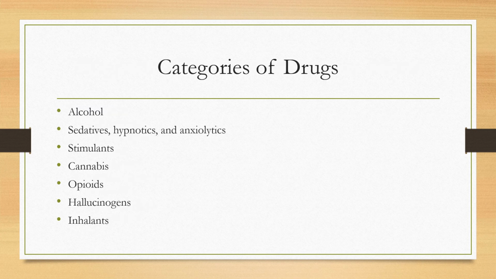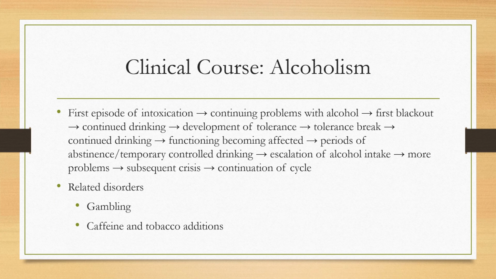There are many types of substances that can be abused. The categories include alcohol, sedatives, hypnotics, and anxiolytics, stimulants, cannabis, opioids, hallucinogens, and inhalants. In the U.S., the average age for the initial alcohol intoxication episode is in the teenage years. For those who develop alcoholism, the initial intoxication is typically between 12 and 14 years of age.